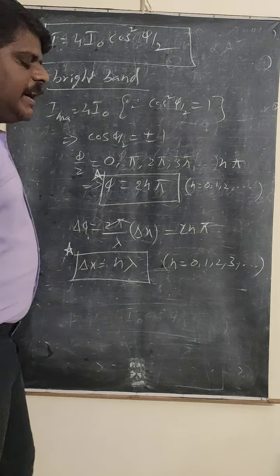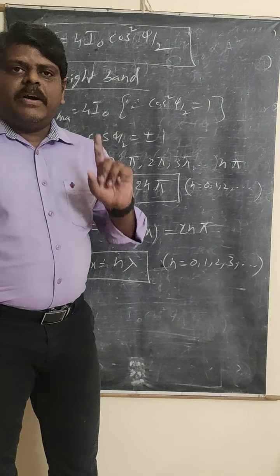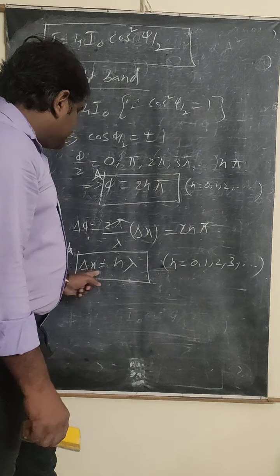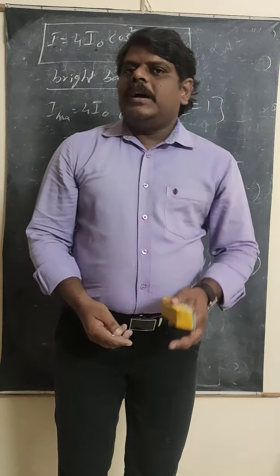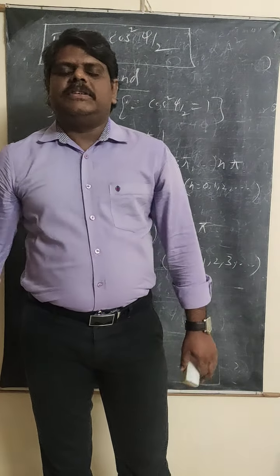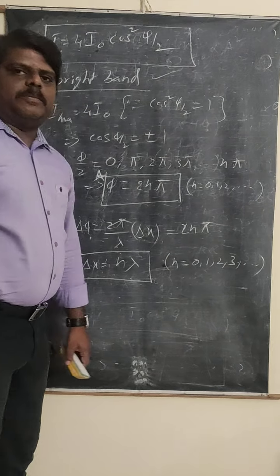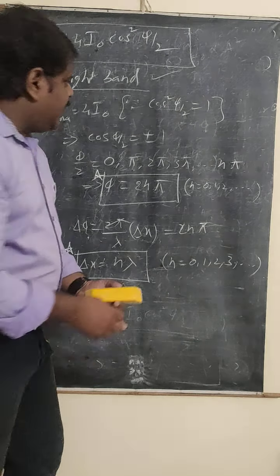Okay, this is the condition to obtain the path difference and the phase difference. The phase difference is 2nπ and the path difference is nλ. If this phase difference and path difference are obtained by the two superimposing light waves, then which band are you going to have? You are going to have the bright band. Okay, all of you must concentrate on these conditions.